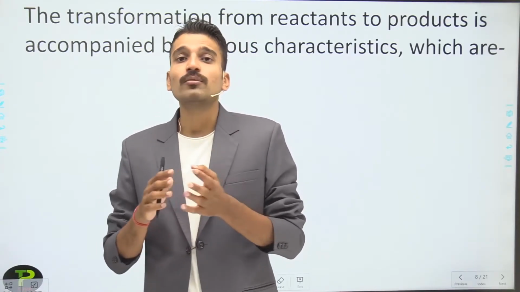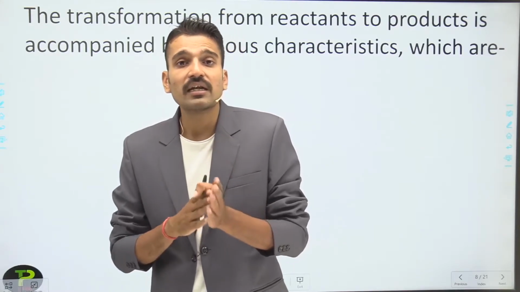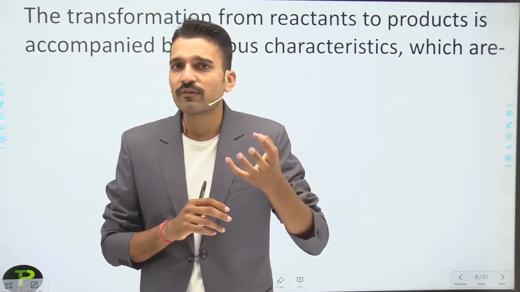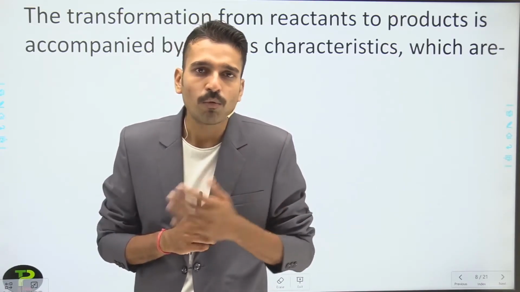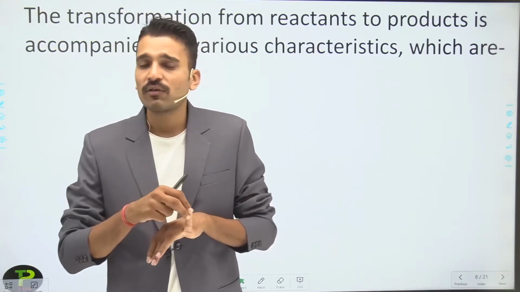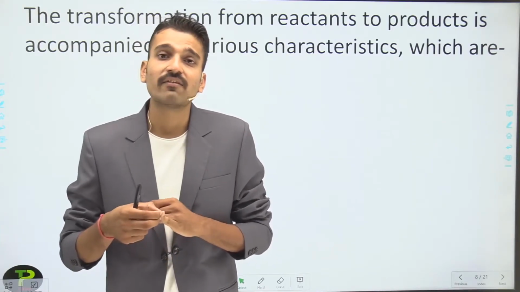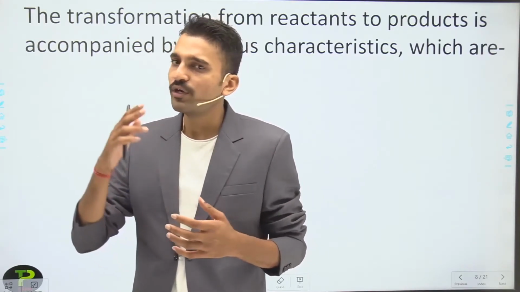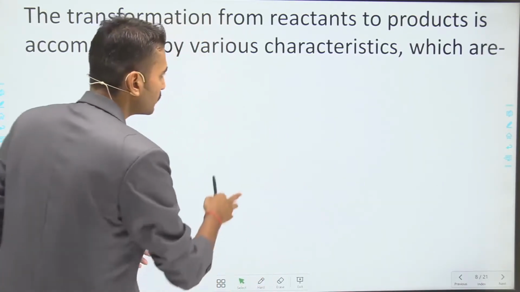And what is a precipitate? Precipitates are insoluble solids present in a solution. It means that due to the effect of gravity, they will settle down at the bottom of the test tube or container, whatever you are taking. And what is the other characteristic? That is, there will be a change in the state. So these are some of the characteristics that we are going to discuss in this lecture.